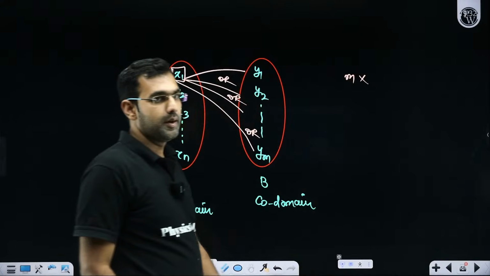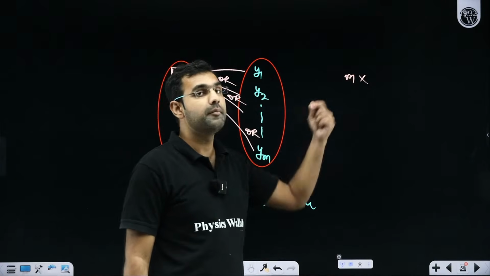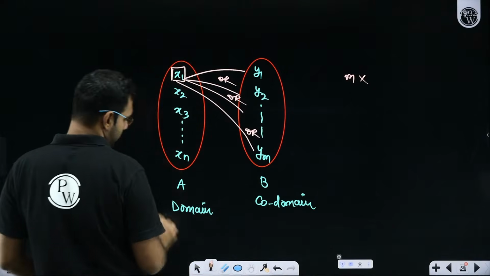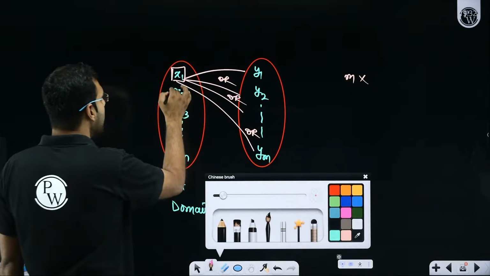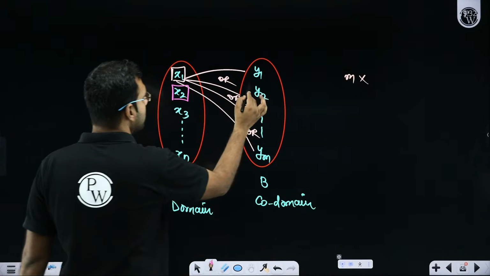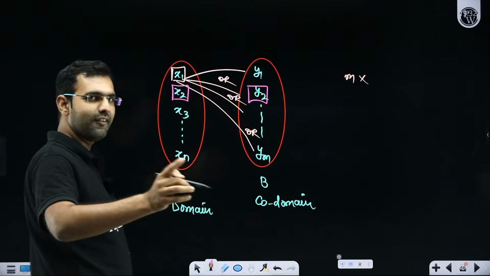And in permutation and combination, we have learned that and means multiplication. And x2 again has how many choices? So if I again approach x2, x2 will say I also have m choices. Let's say x1 is mapped with y2. So will x2 say that I will not be mapped with y2?